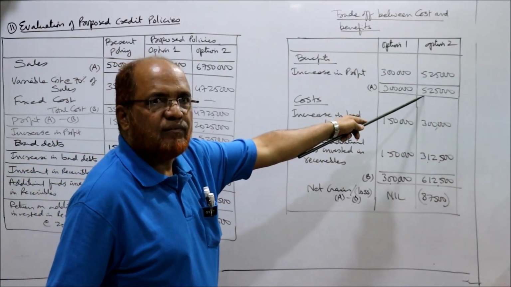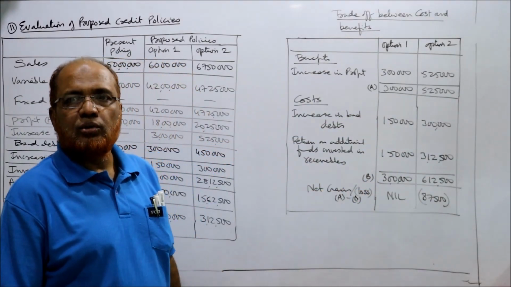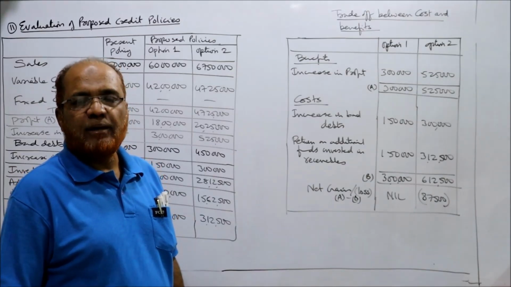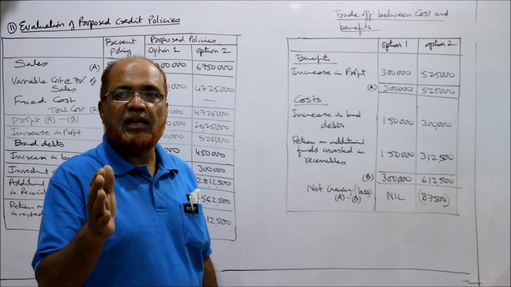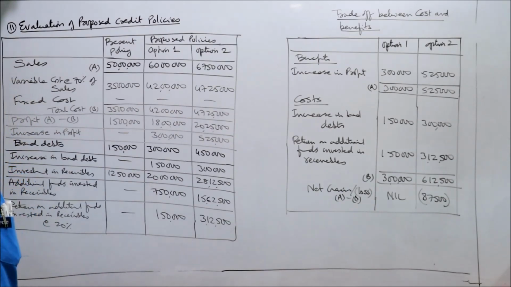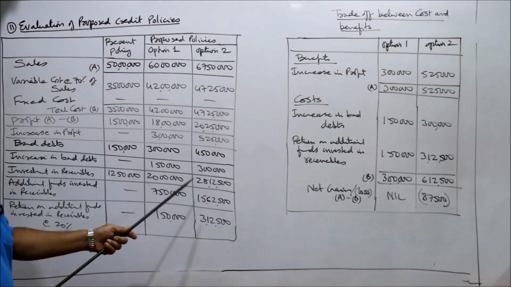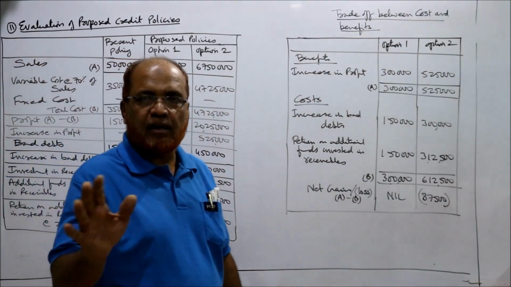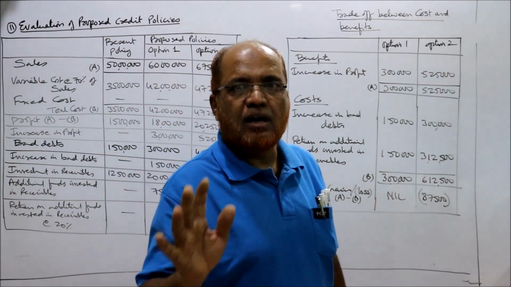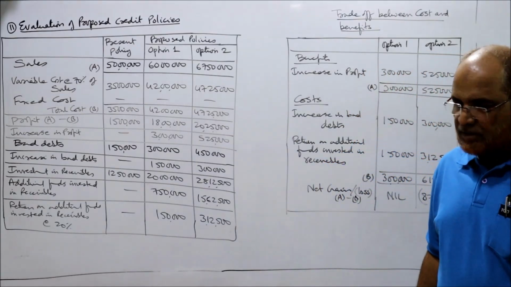यहाँ पर benefit 5 lakh 25,000 and cost 6 lakh 12,500. You are getting loss. तो दोनों proposed policy बेकार है. So we suggest the company to continue with the present policy. Don't adopt the proposed policy option 1, option 2. ये दोनों policies से कोई net gain नहीं. There is no net gain at all in policy 1 and policy 2. So hence we suggest the company don't adopt the proposed policy, continue with the present policy. That's it. This is the new point in this problem.